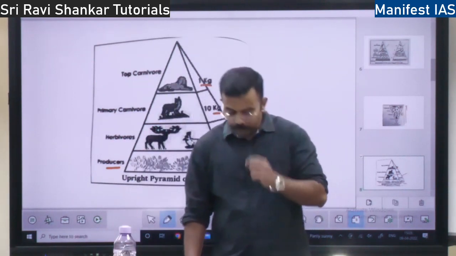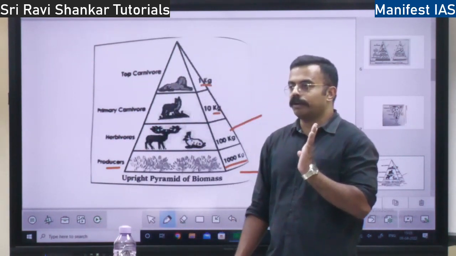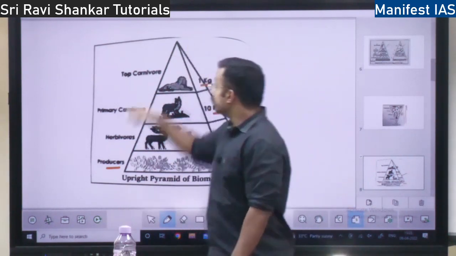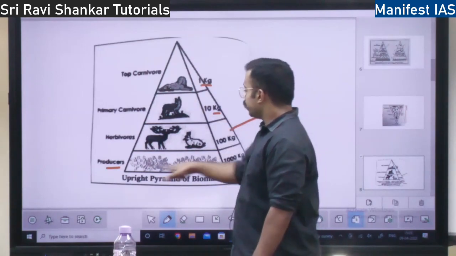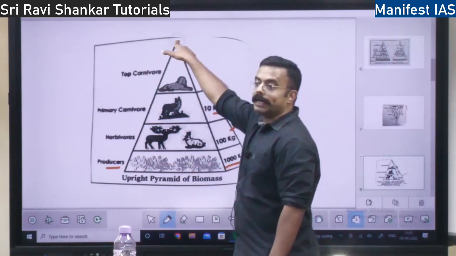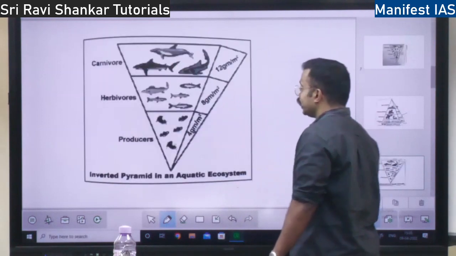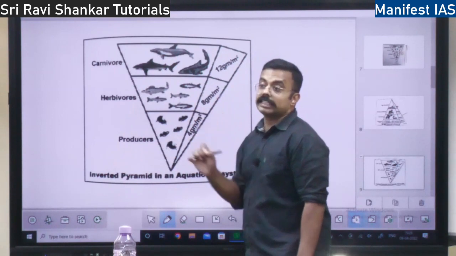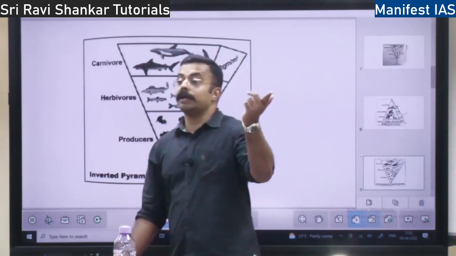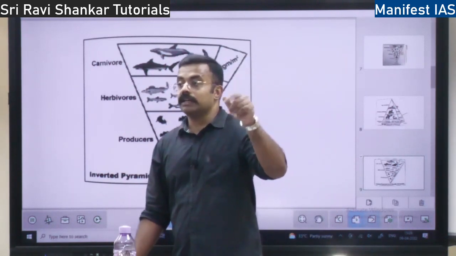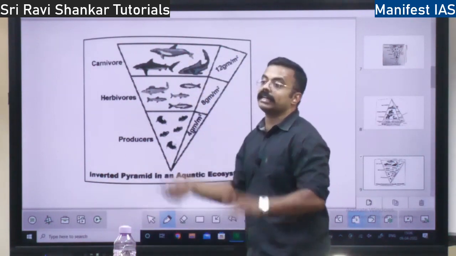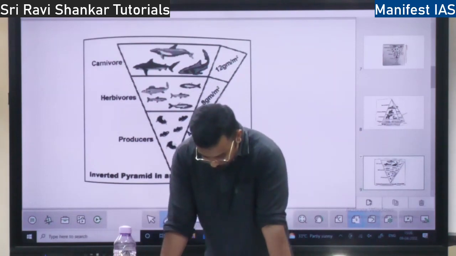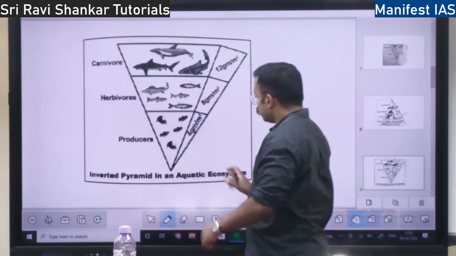So there is one speciality about the pyramid of biomass. On land, the pyramid of biomass is always upright, that is, at the bottom it is flat and at the top it is pointed. But when it comes to the aquatic ecosystem, the pyramid of biomass is inverted. So this is a speciality, but in the pyramid of numbers it can be anything. Here aquatic is always inverted, terrestrial is always upright, right? Okay, so here we will talk about the inverted one.